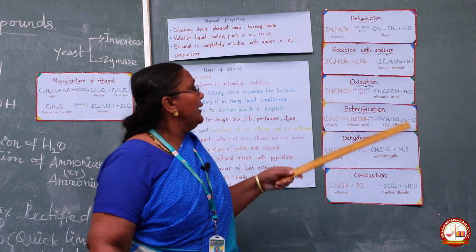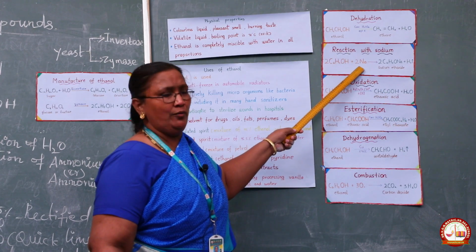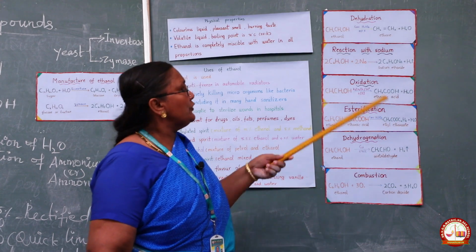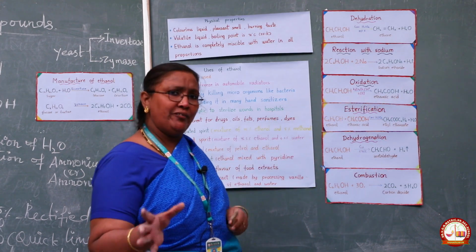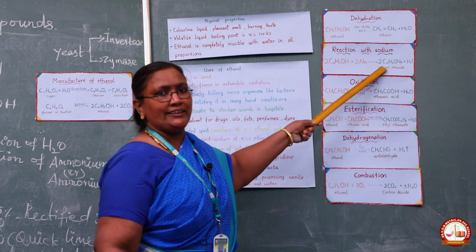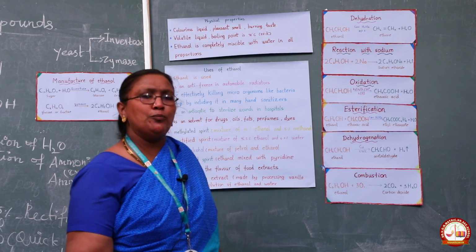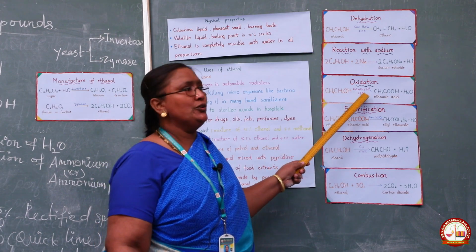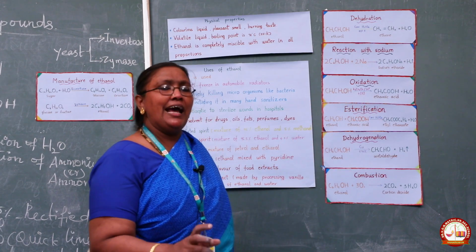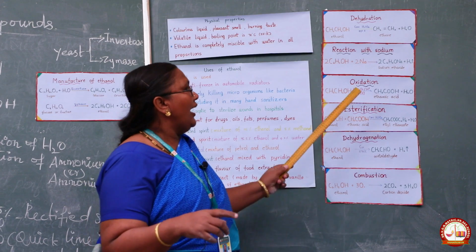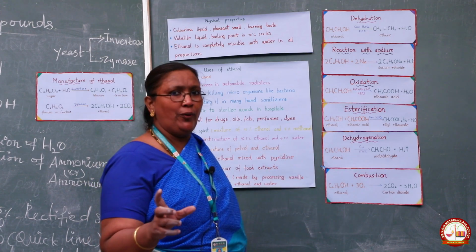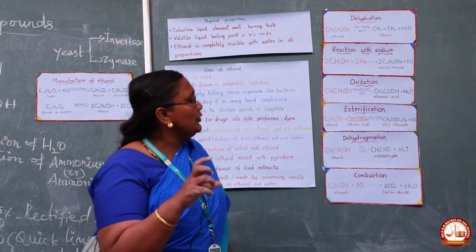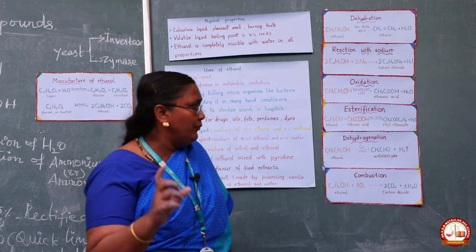Reaction with sodium. Ethanol reacts with sodium to form sodium ethoxide with the liberation of hydrogen gas. So ethanol reacts with sodium. The product we are getting is sodium ethoxide. Next, move on to the next property, oxidation. Ethanol is oxidized to ethanoic acid with alkaline KMnO4 or acidified potassium dichromate. KMnO4 is potassium permanganate. K2Cr2O7 is potassium dichromate.